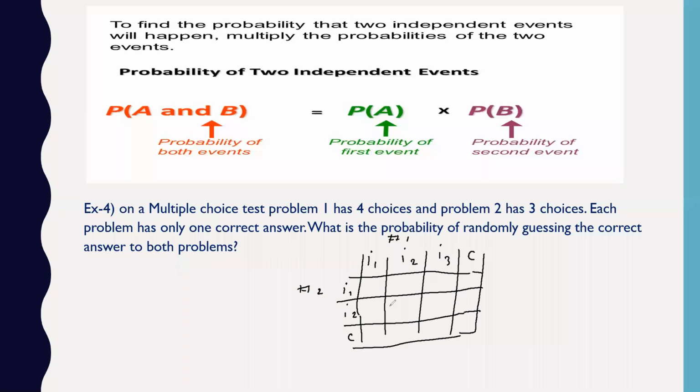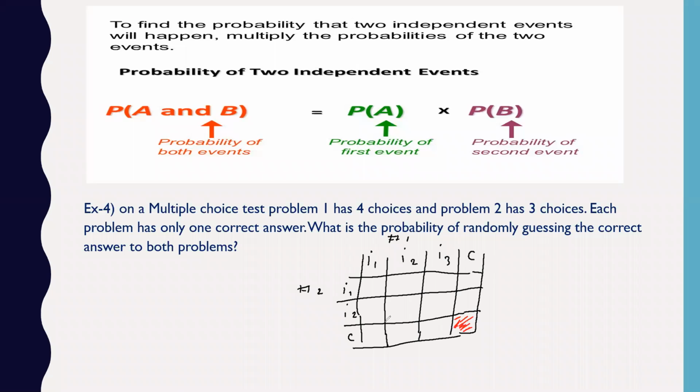1, 2, 3, 4, 5, 6, 7, 8, 9, 10, 11, 12. Okay. So how many outcomes are there, first of all? When you take the outcomes, you have 1, 2, 3, 4, 5, 6, 7, 8, 9, 10, 11, and 12. So we have 12 outcomes. So what is the probability that you may get the correct answer for both? The only chance is this grid.